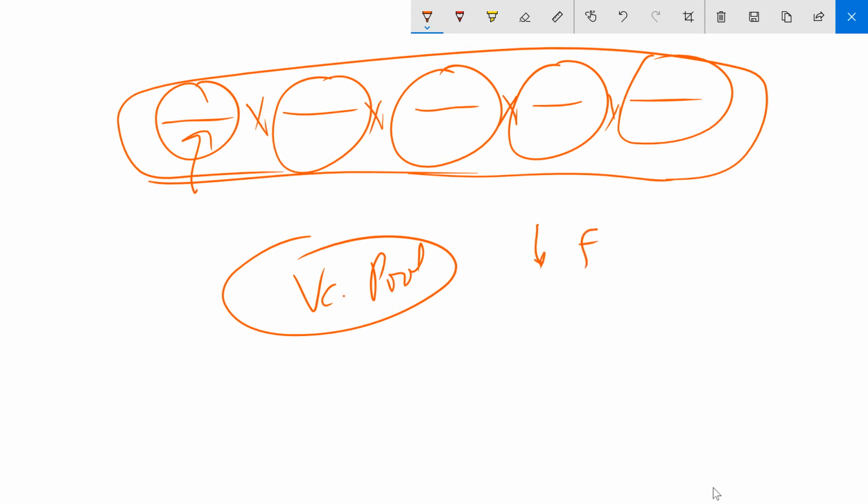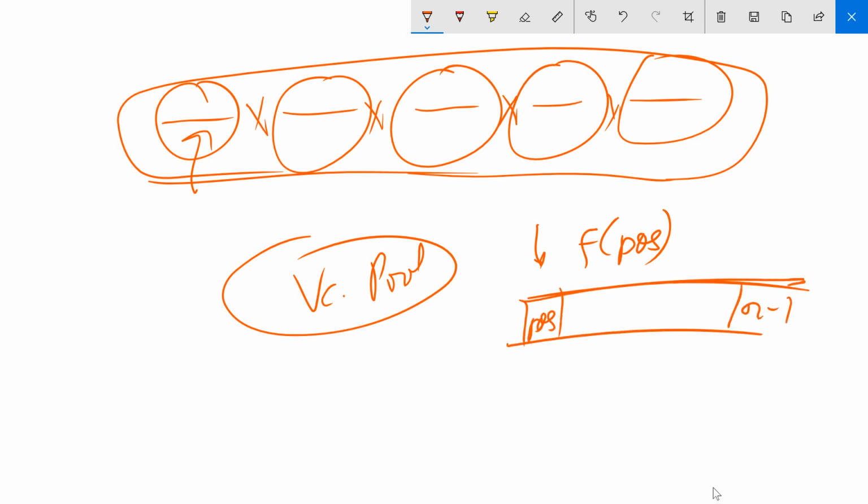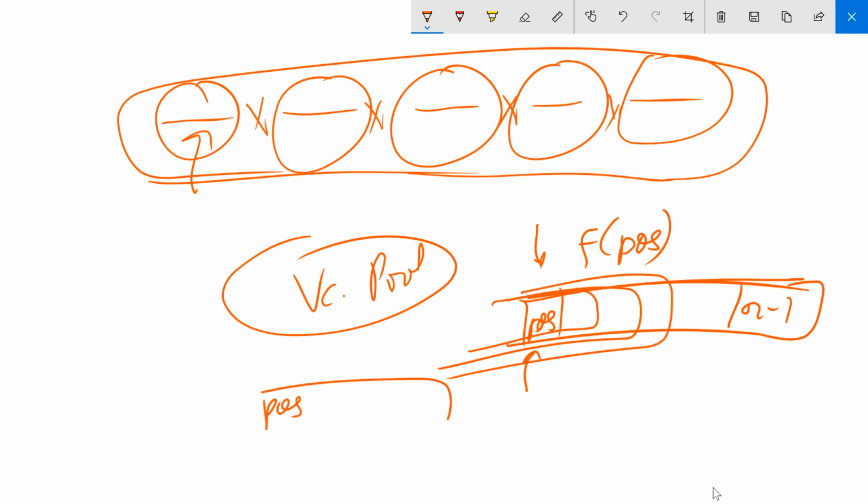What we did was we had a DP state f of pause, responsible for the suffix starting from position pause. We considered all prefixes, and for every prefix, let this end be j and let this word be w.